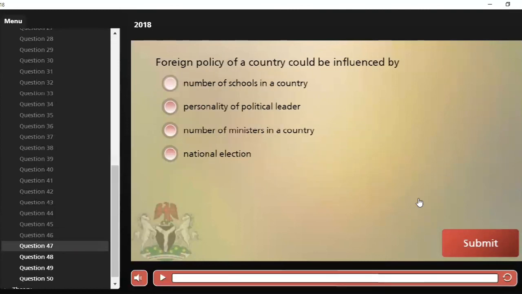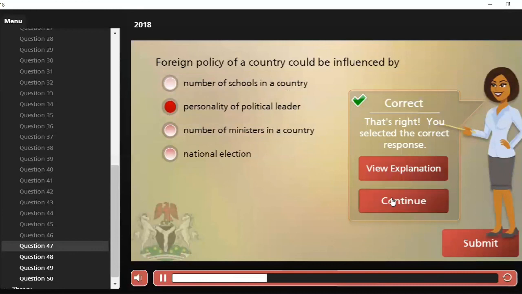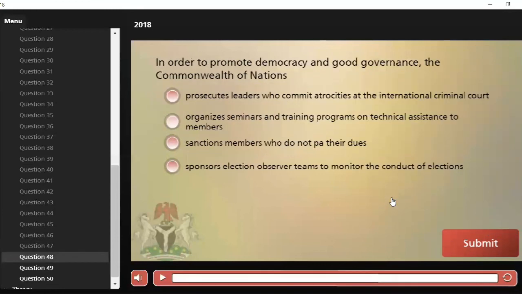Foreign policy of a country could be influenced by A, number of schools in a country, B, personality of political leader, C, number of ministers in a country, and D, national election. So foreign policy of a country could be influenced by A, number of schools in a country. Is it our answer? B, personality of political leader. Is it our answer? Of course, option B is our correct answer. The personality of a political leader can influence the foreign policy of a country. But the rest of these options, they can't influence the foreign policy of a country. Let's move over to the next question.